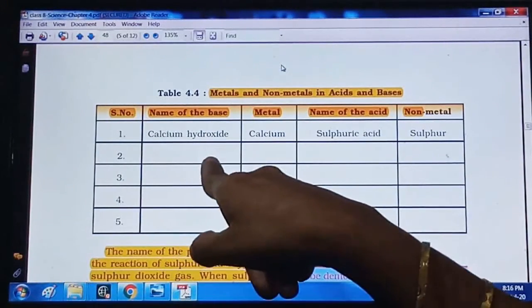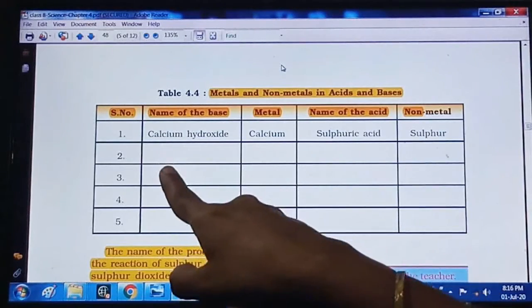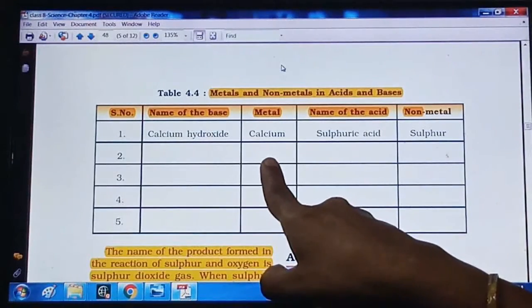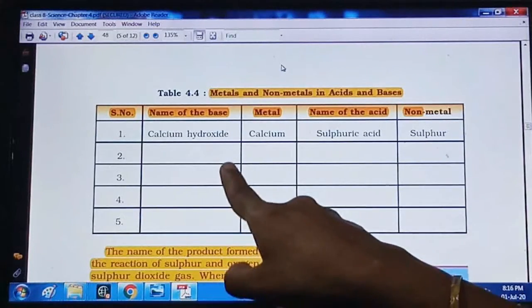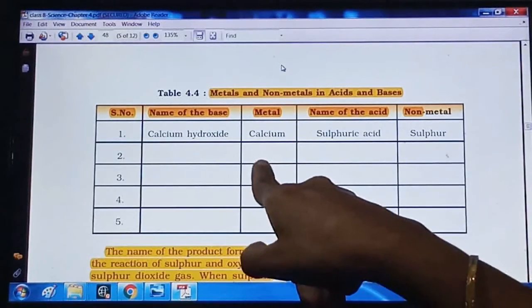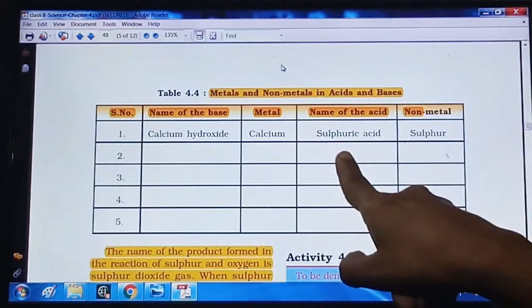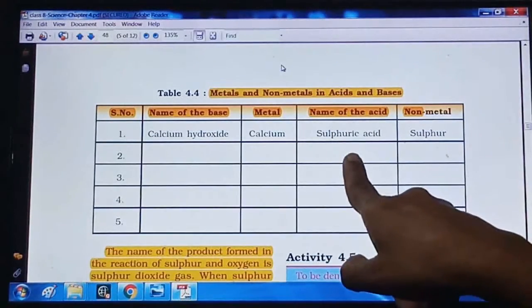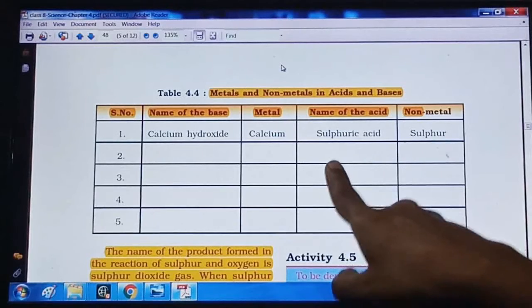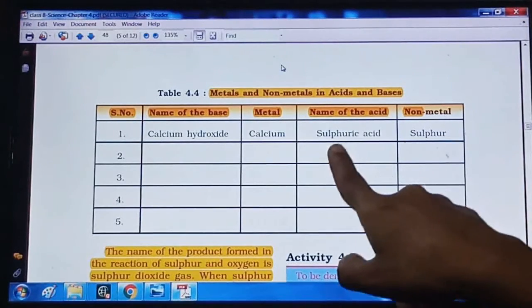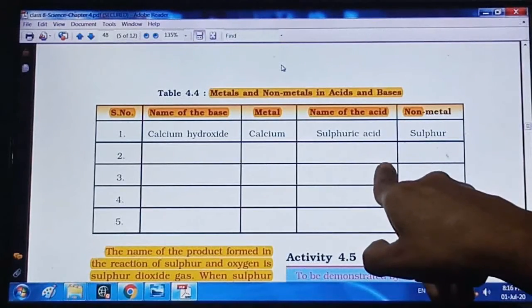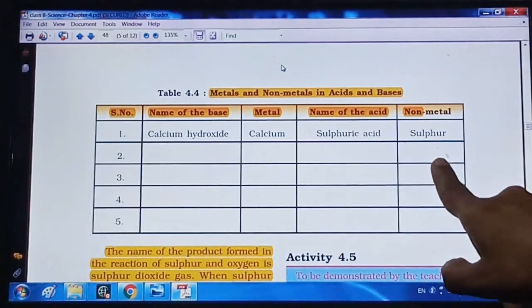So in sodium hydroxide the metal is sodium, right? Another acid I can give is hydrochloric acid, HCl. So in hydrochloric acid the non-metal will be chlorine.